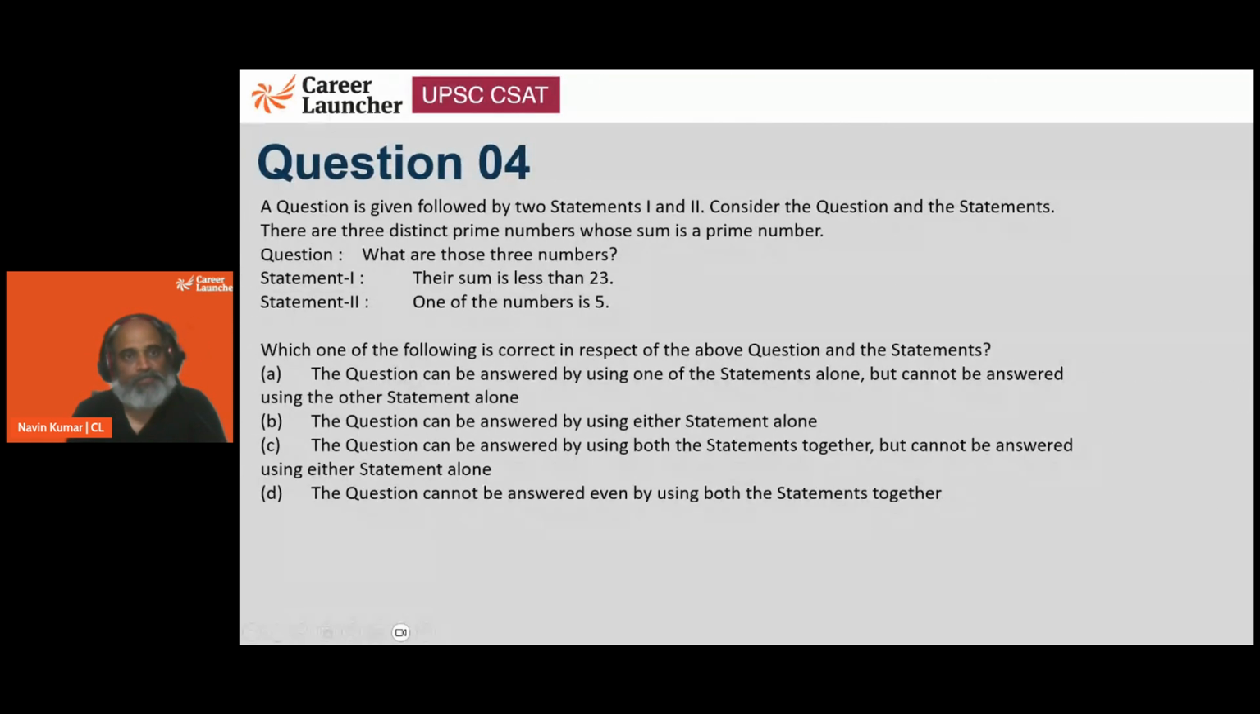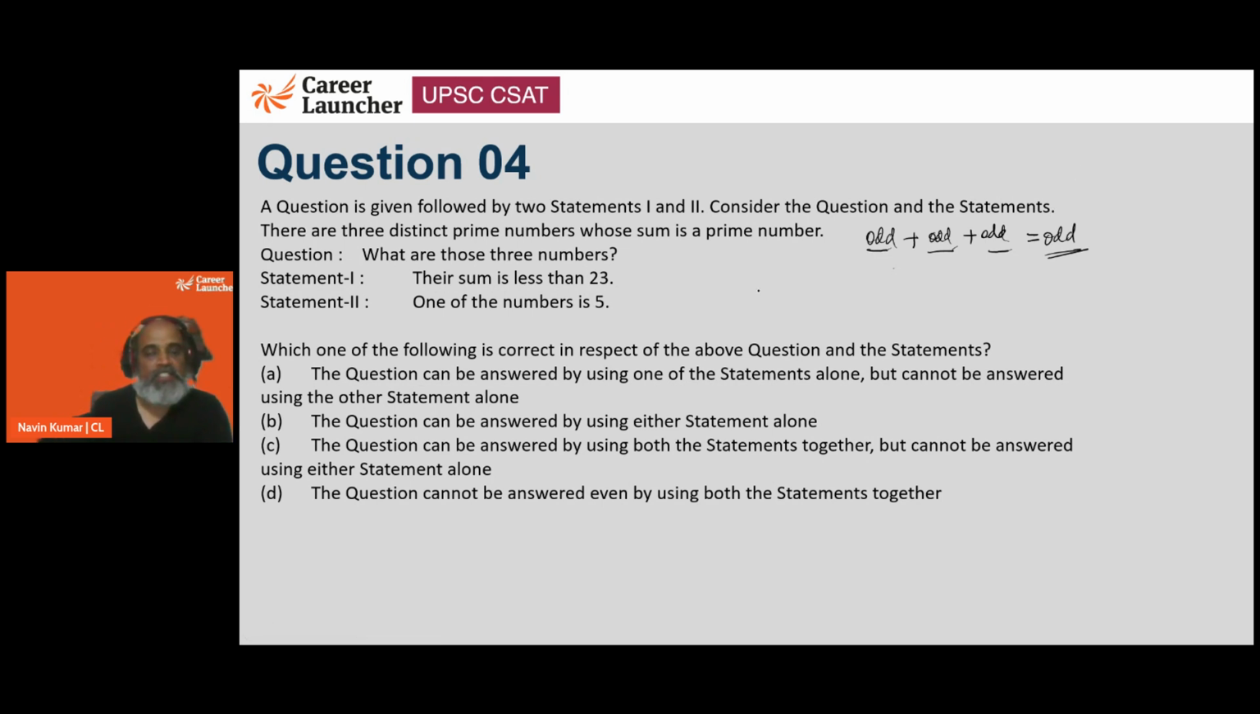Another data sufficiency question. There are 3 distinct prime numbers whose sum is a prime number. If we have 3 prime numbers whose sum is a prime number and these prime numbers are different, well, all prime numbers are odd. If I take a 2 here and then odd and odd, it will give us an even number, and no prime number is even except 2. So we cannot have 2. All the 3 prime numbers here are going to be more than 2 basically. That's the only way, right?